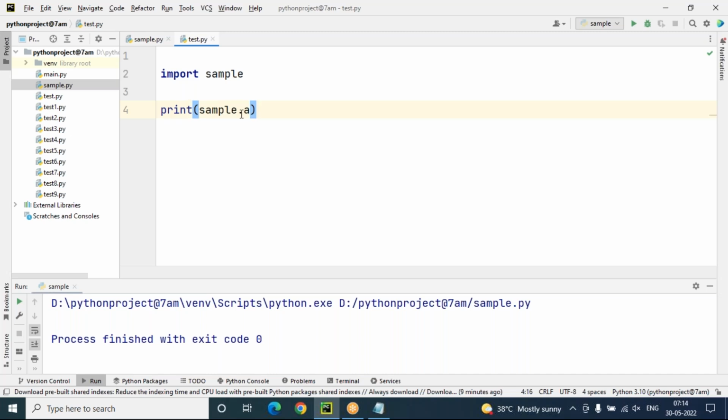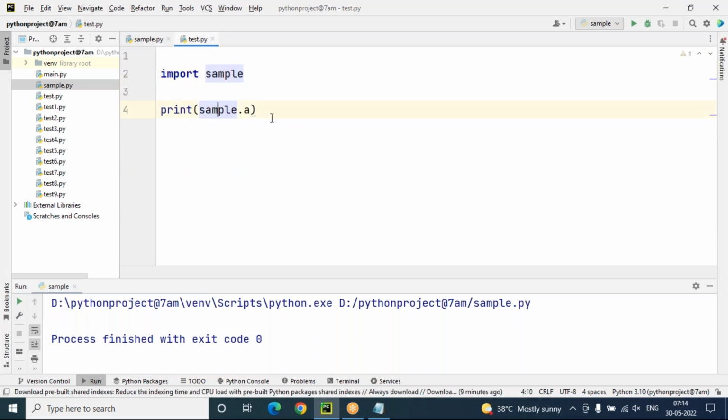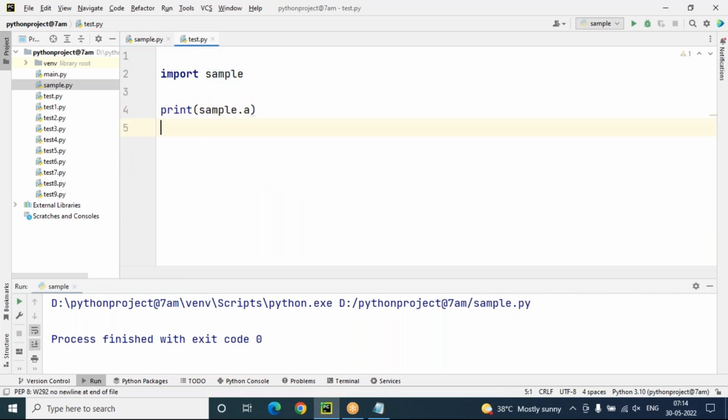This a is coming from the sample module, where a is declared, and I'm using it in test.py. Similarly, the add and sub functions come from the sample module. Directly we cannot call the function, since it comes from the sample module, so we call sample.add.